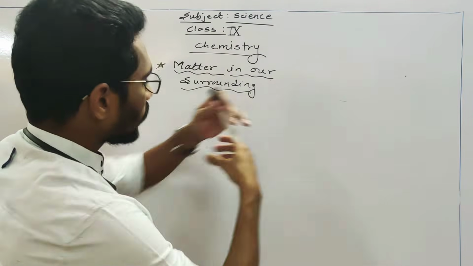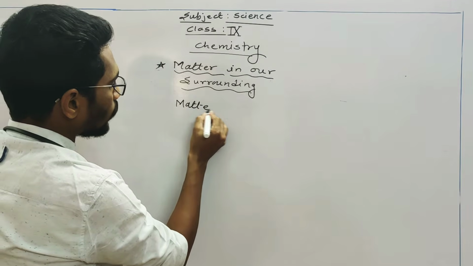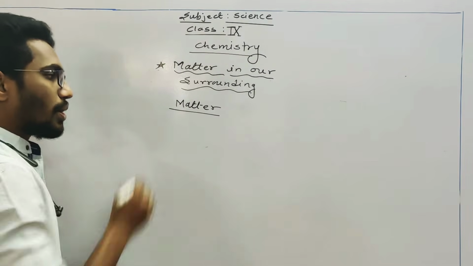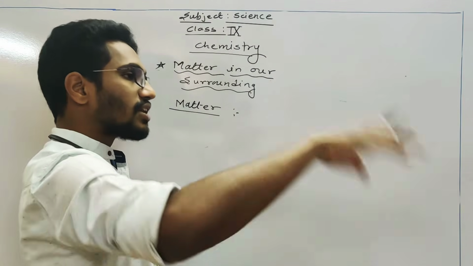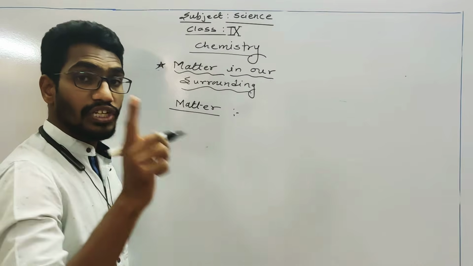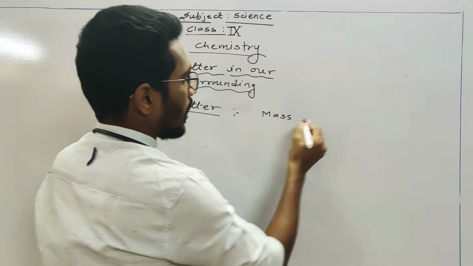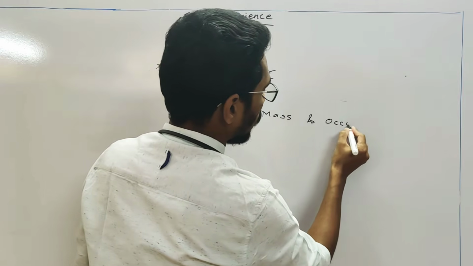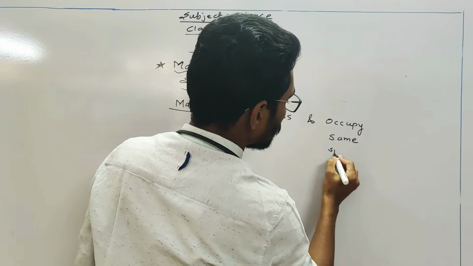Now modern day science tells us that when we are talking about matter, matter is nothing but all the things in our surrounding which have mass and occupy some space.